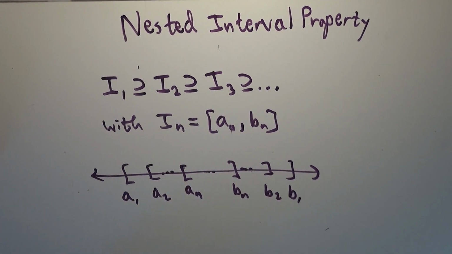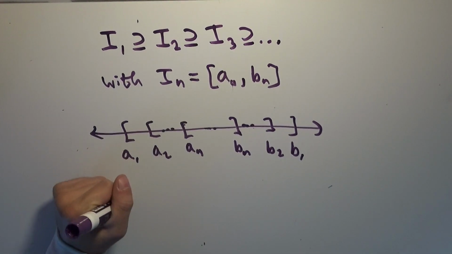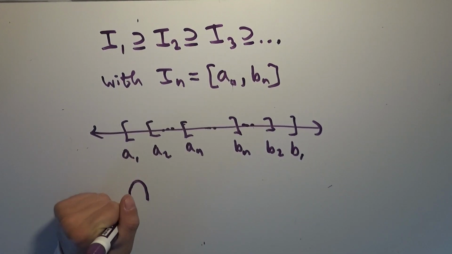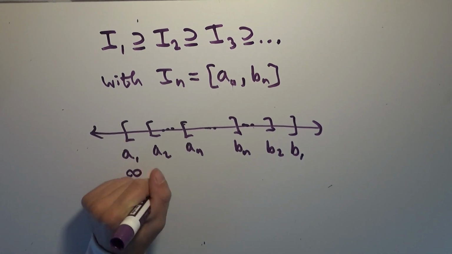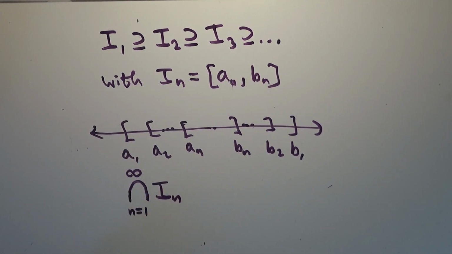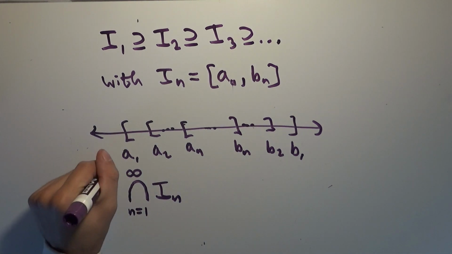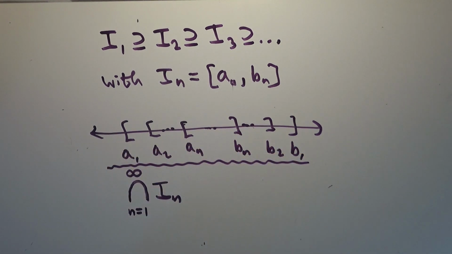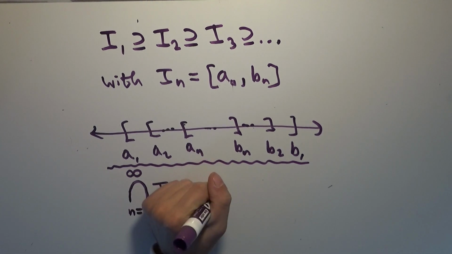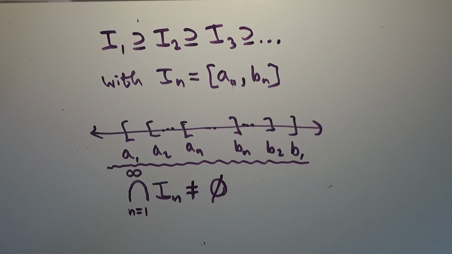And what we're going to prove is something quite fantastic about these things. We're going to prove that the intersection of all of these subsets, from n equals 1 to infinity of all the In's, intersected together, so I want to find every element that's in every set. I want a collection of all the elements that appear in every single set. And the claim is that if these are nested closed intervals, this infinite intersection will never be empty. There will always be at least one real number in the intersection of all of these sets. And I will prove that today.